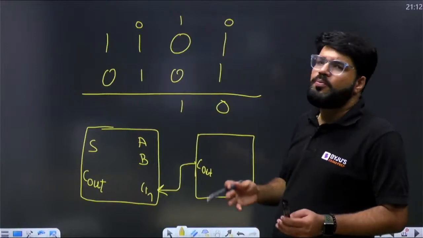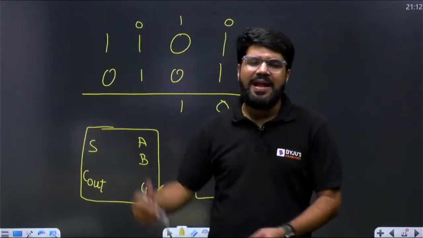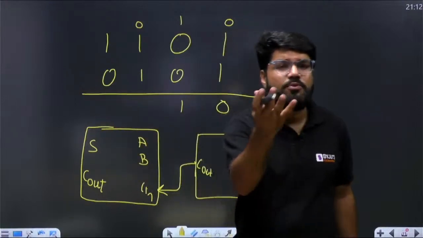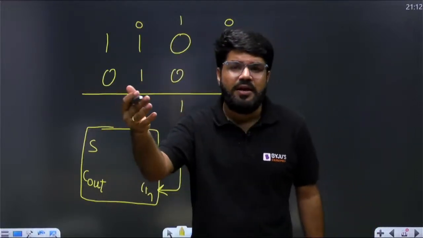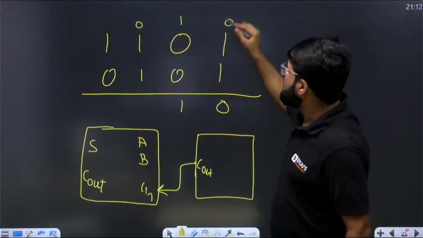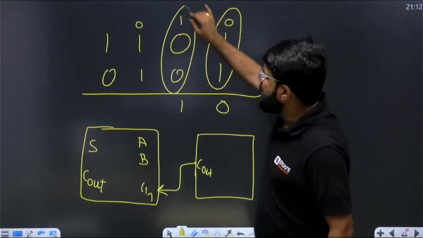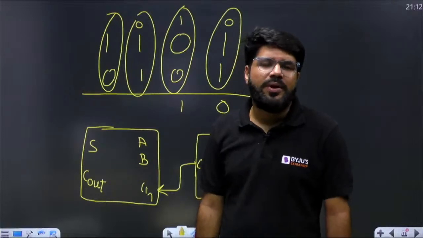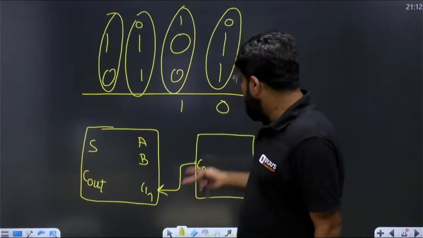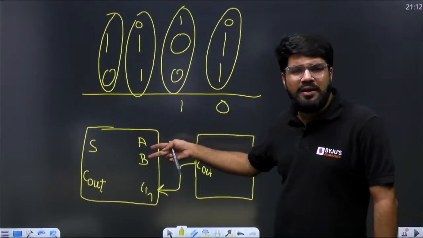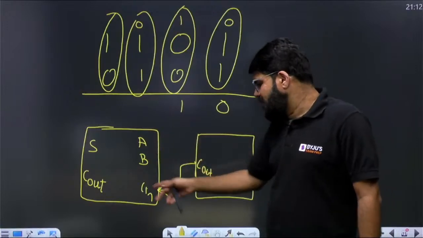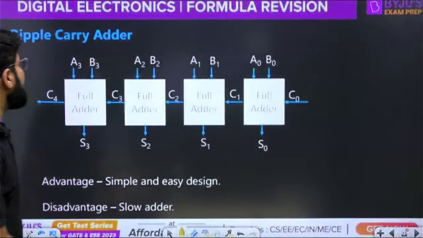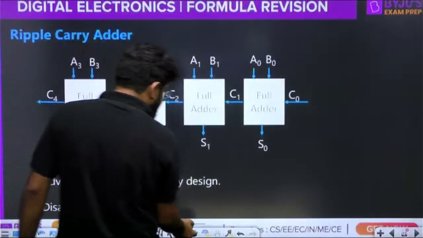So if you want to build a 4-bit adder or an 8-bit adder or in general an n-bit adder, what you have to do is just connect. For an n-bit adder, you have to take n full adders. For a 4-bit adder, how many full adders? One full adder for this stage, second, third, fourth. Four will be required. Feed the inputs A and B directly to the individual full adders. The carry output of every full adder goes to the carry input of the next full adder. This is the design. We call this a parallel adder, also known as a ripple carry adder.